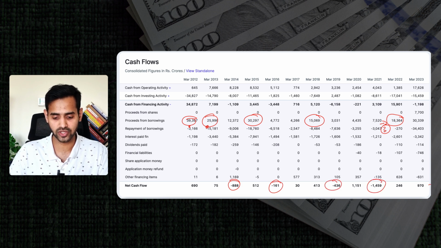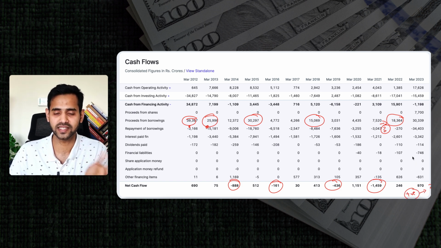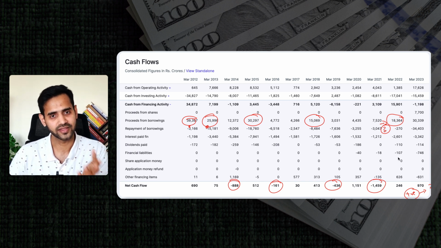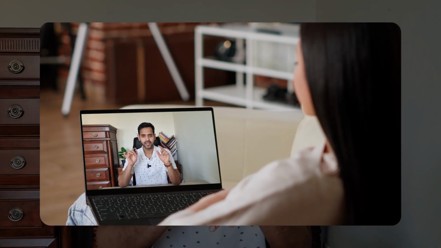Now we don't know in 2024 whether the number will be positive or negative for cash flow, because what sense does it make if you don't have money in your bank account? Cash is king. That's what I would want to conclude on this video. I hope you have got a fair enough idea of cash flow analysis. If not, I would recommend try to rewatch this video once again. And again, I insist, carry a paper and pen next time when you start watching my video, because in every video, there will be some or the other takeaway which will help you grow and be financially free.